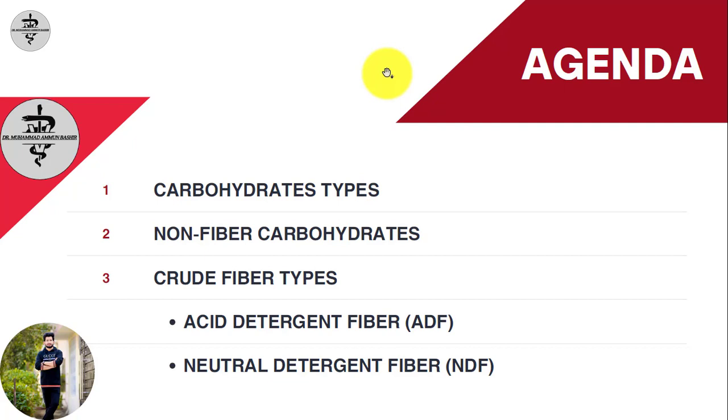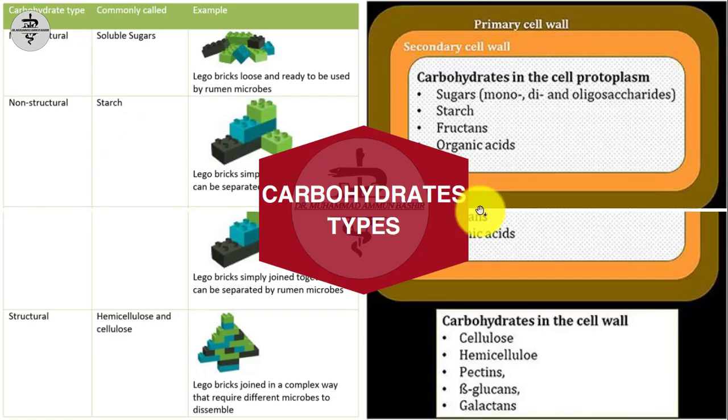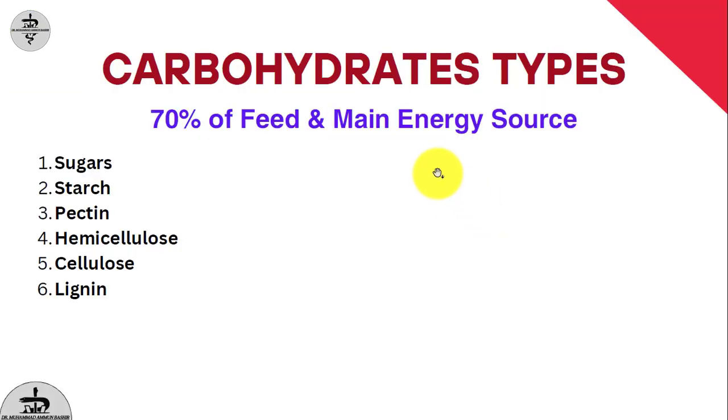The agenda of this discussion is carbohydrate types, non-fiber carbohydrates, and crude fiber types, including acid detergent fiber and neutral detergent fiber. Carbohydrate types. Carbohydrates are a main ingredient used in cow or ruminant feed. The portion of the feed accounted for by carbohydrates is approximately 70%. And here are the types of carbohydrates: sugars, starch, pectin, hemicellulose, cellulose and lignin.